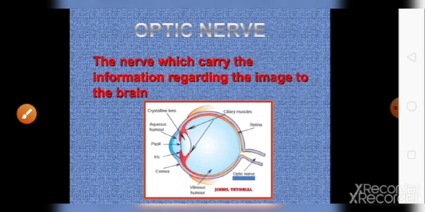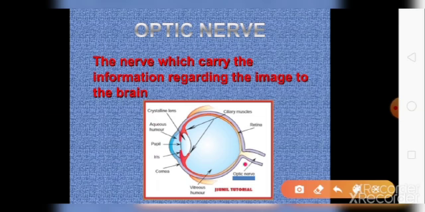So when the image has been formed, the optic nerve carries the signal to the brain that one image has been formed, and then the brain responds to us that you have seen this thing.